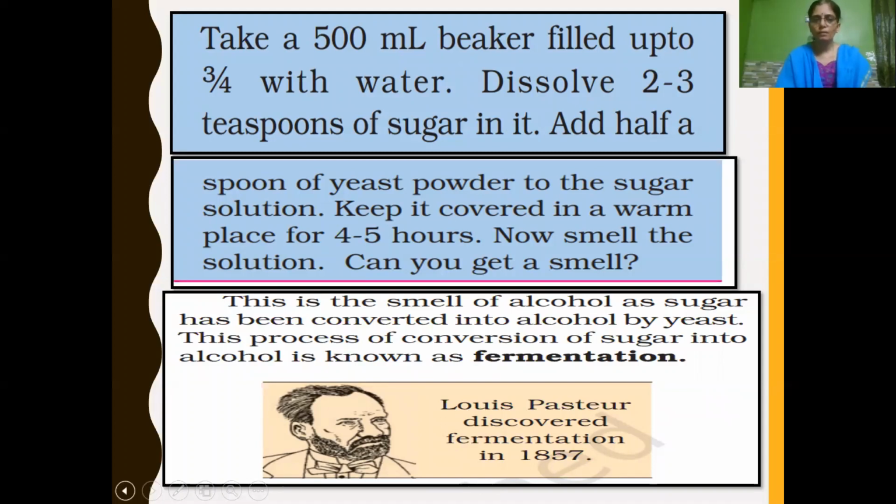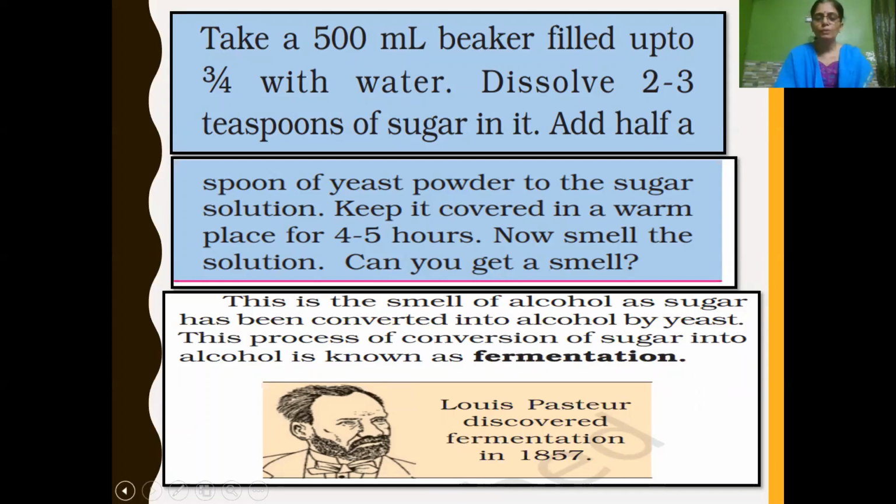Now how can you test how alcohol is made by fermentation? For that you have to take a 500 ml beaker, 3/4 filled with water, and add 2 to 3 spoons of sugar in it. Now add half a spoon of yeast powder to the sugar solution, after the sugar gets dissolved. Then we have to keep it covered in a warm place for 4 to 5 hours.